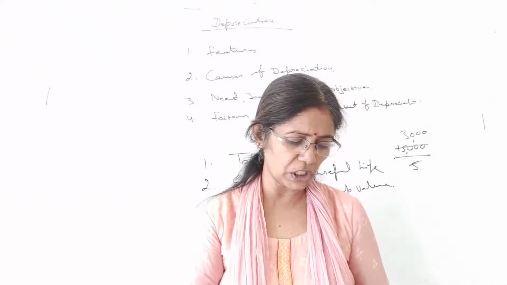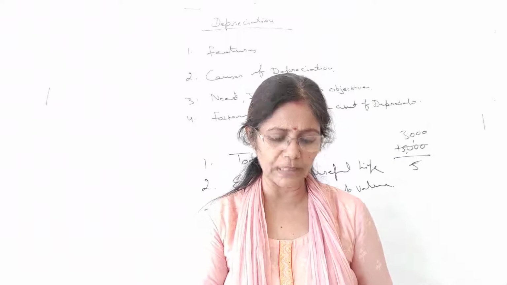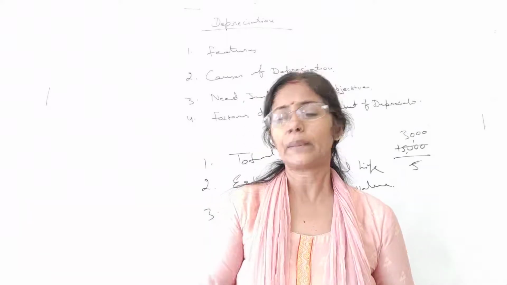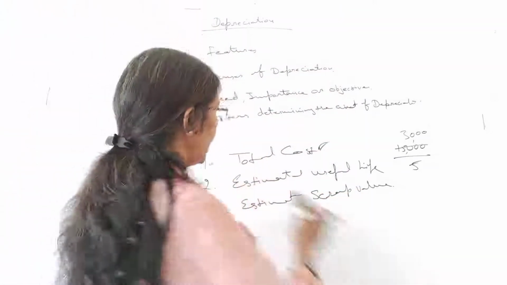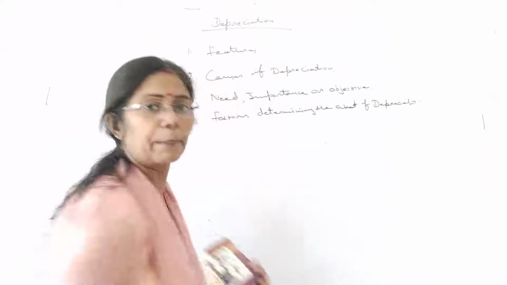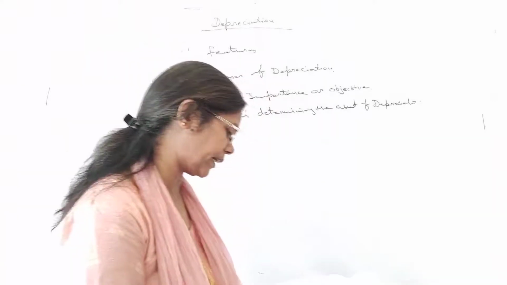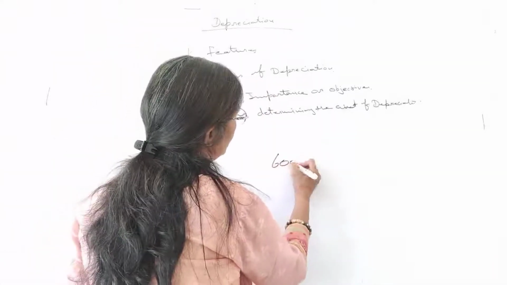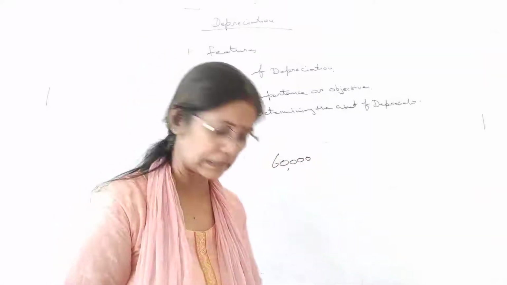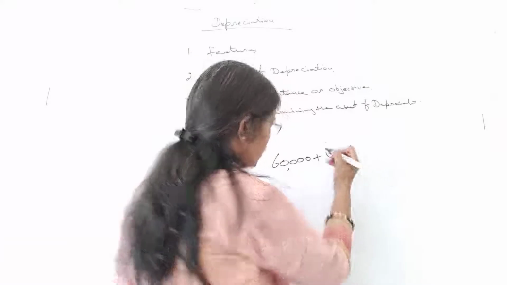For example, a machine is purchased for 60,000 and 4,000 are spent on its freight and all that. So let me take this example to make you understand how we calculate the depreciation properly. They have purchased one machinery at the price of 60,000 and 4,000 they have spent on its freight charges and all.